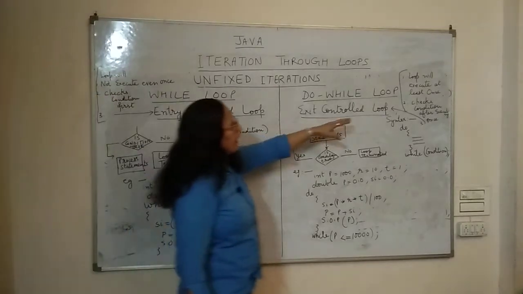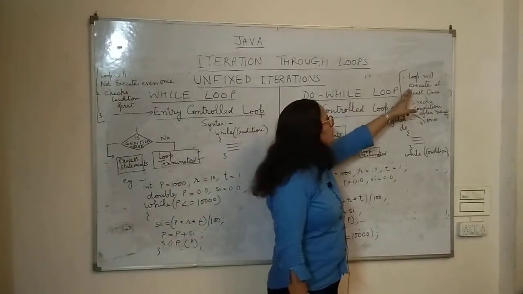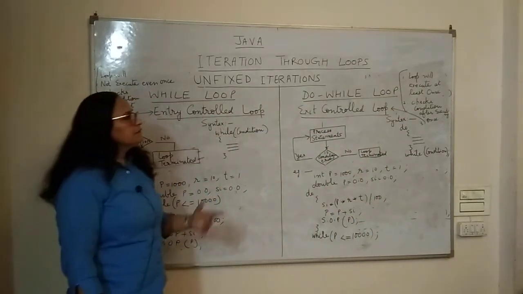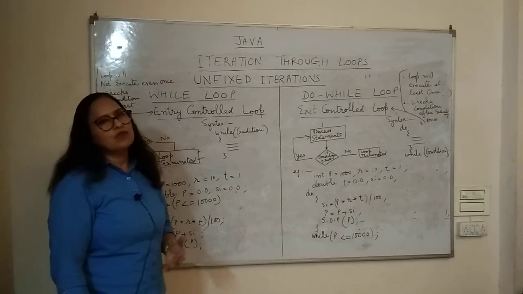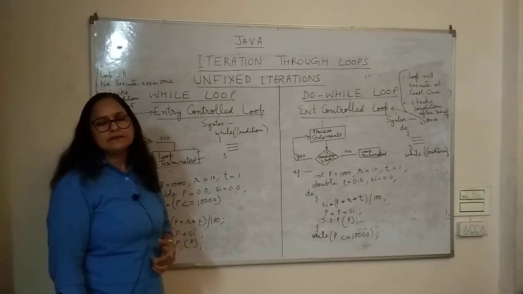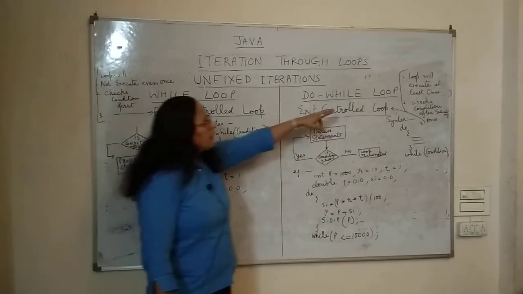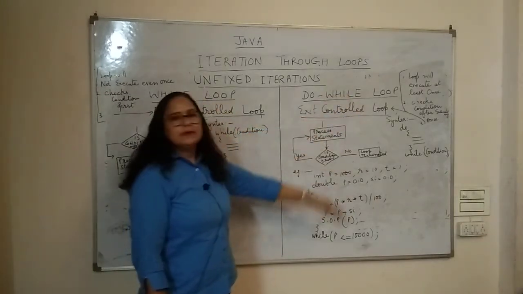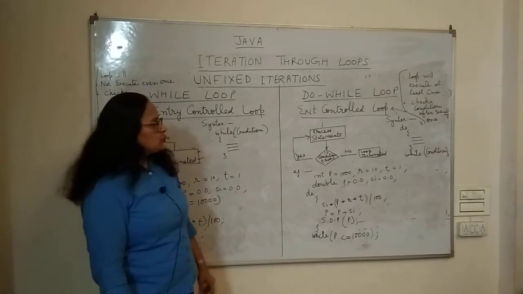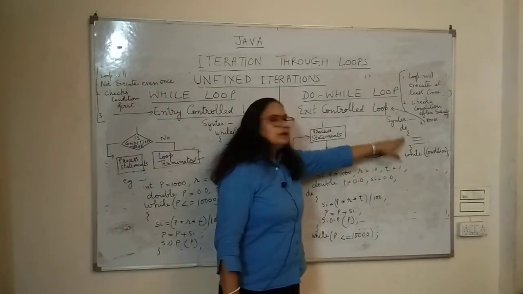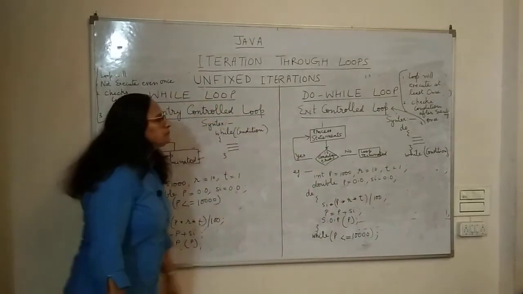On the other hand, under do while loop, the loop has to be executed once whether the condition is true or false. I mean, irrespective of the condition being true or false, minimum once the loop is going to be executed. Why? Because the test condition is after the execution body of the loop.